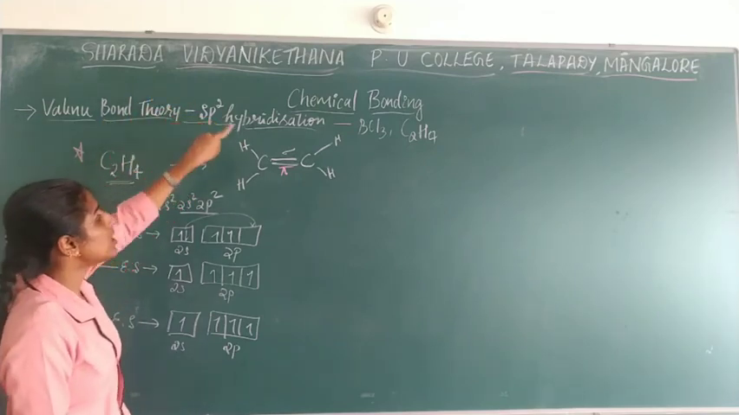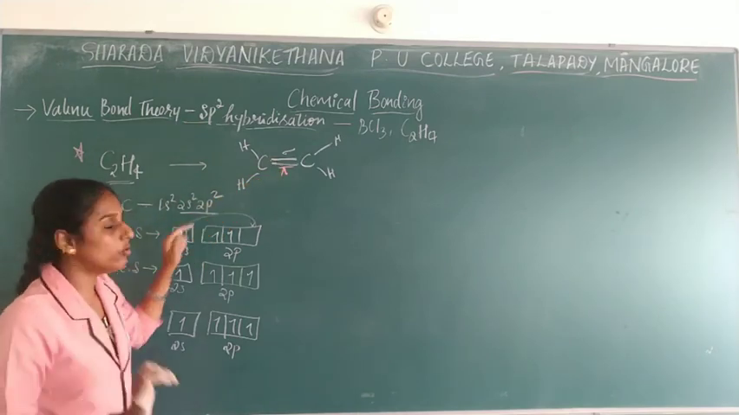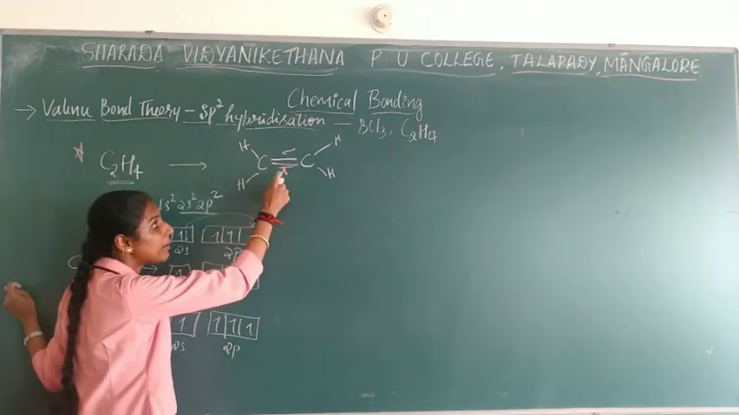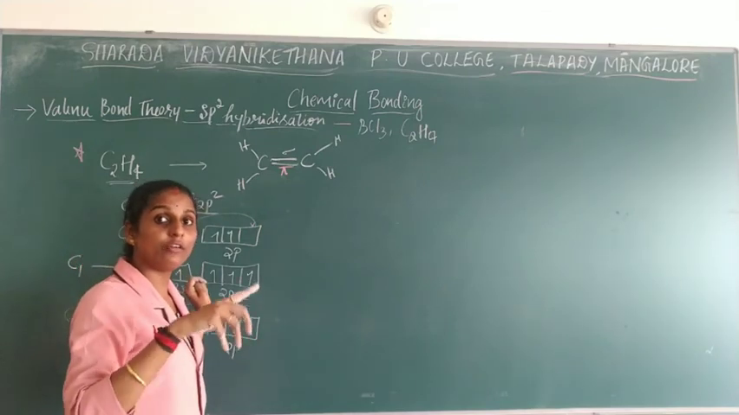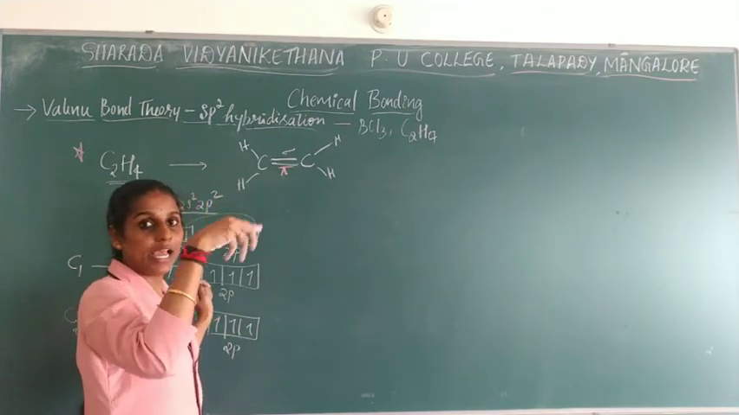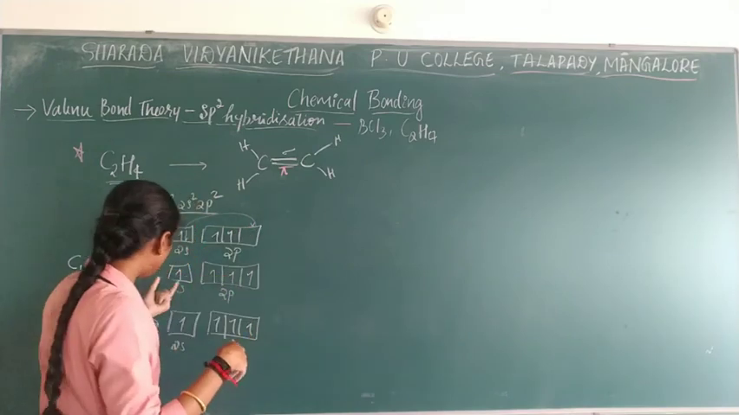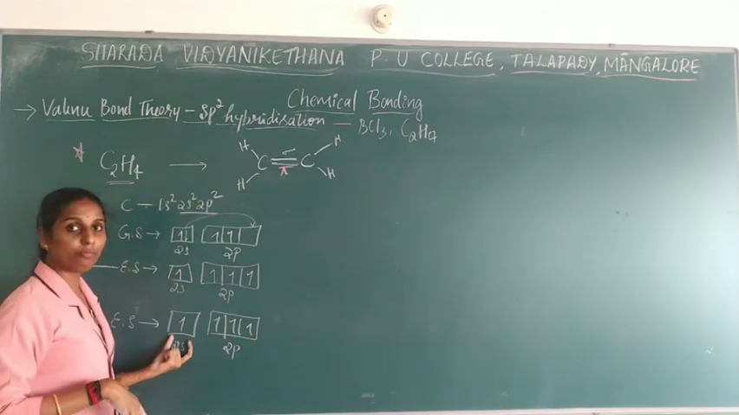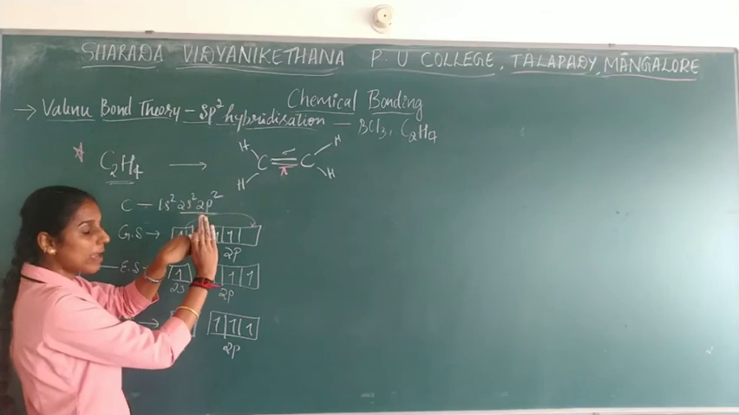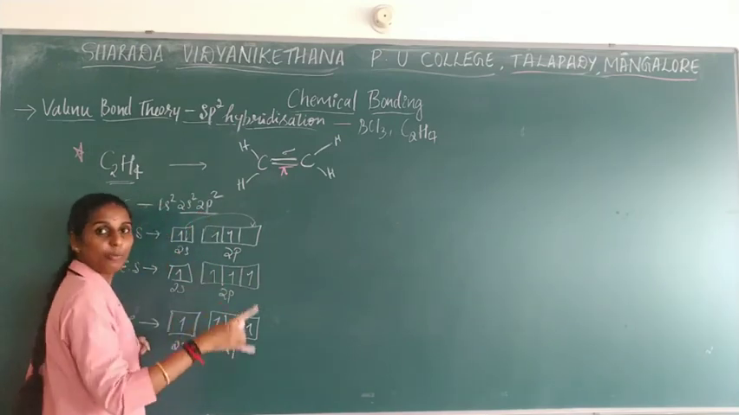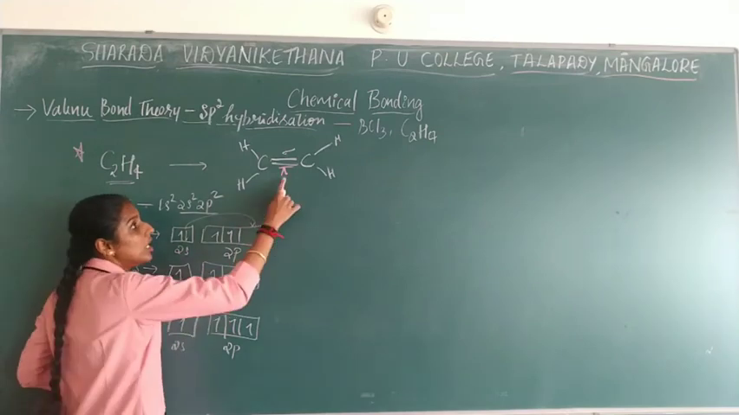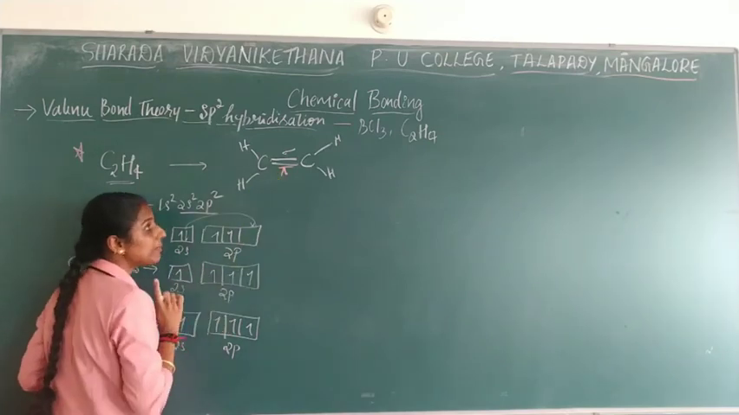Why? Because here you need to observe more. This is having a pi bond. As I told, a pi bond will take place only from p orbital. An s orbital will never undergo pi bond formation. This axial overlapping will never take place with an s orbital. It takes place only from p orbital. So here the pi bond is possible with the p orbital.